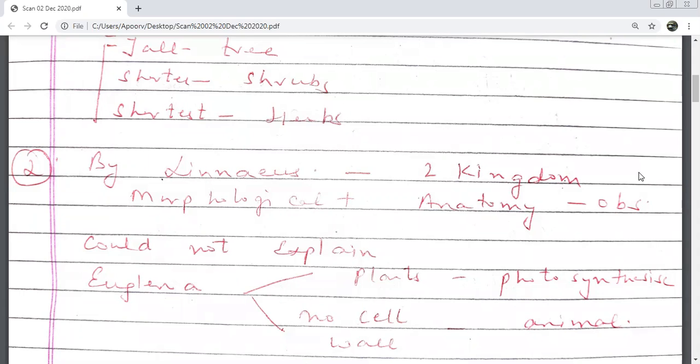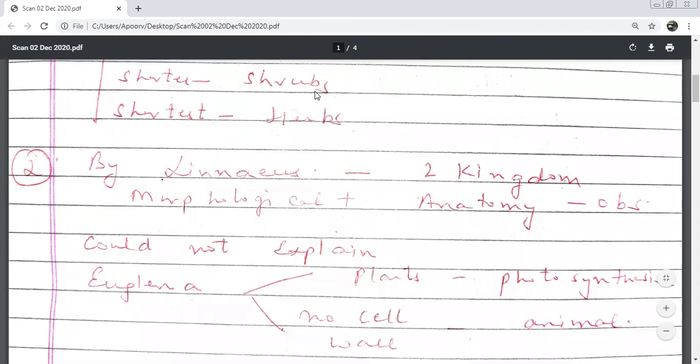Beta, if we only talk about this, tall, short, shortest, then we are only looking at morphology. We are talking only about the external characters. We did not pay attention to the internal. So Linnaeus was the one who talked about both morphological and anatomical observations.